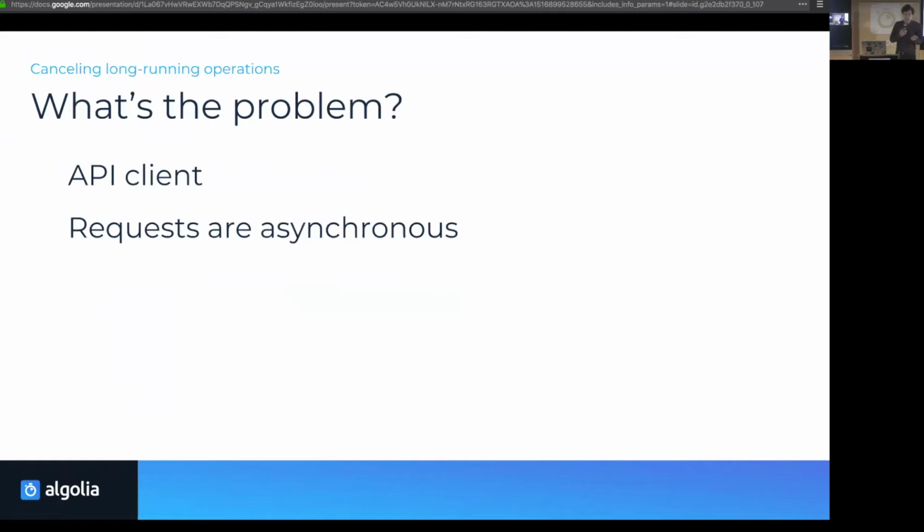So what's the problem? We are making API clients, right? And all of the requests that you're doing, HTTP requests, are all asynchronous. You don't want to wait for a request to finish because that will make everything super slow.